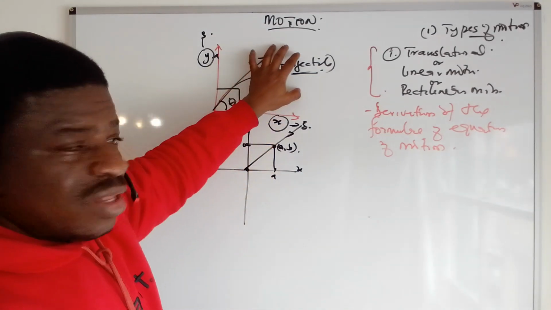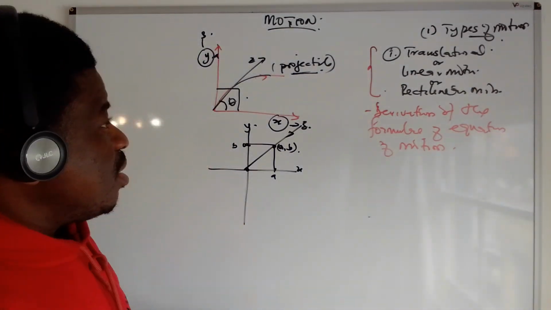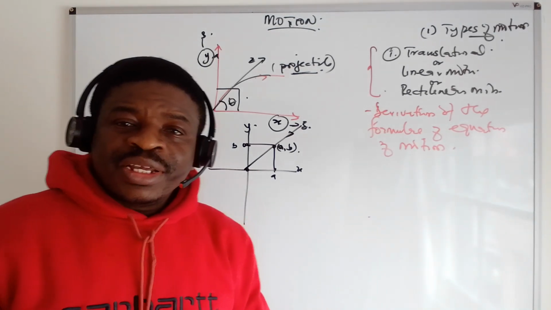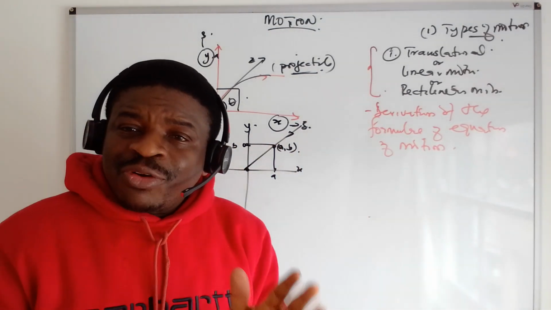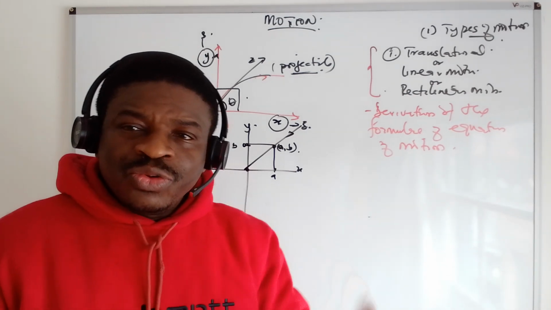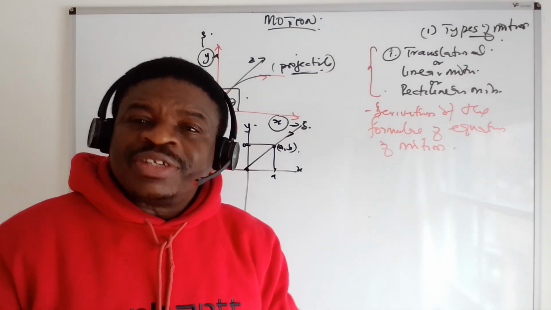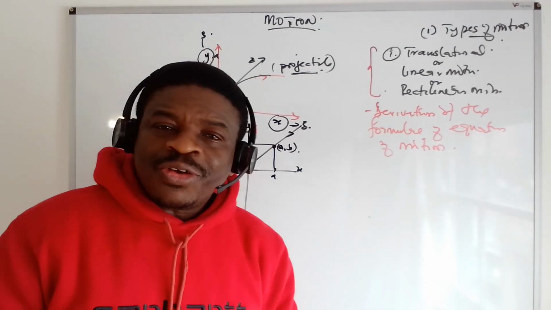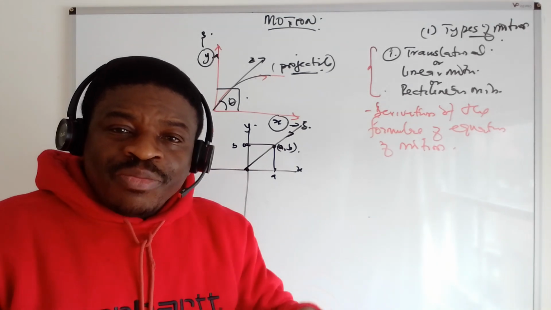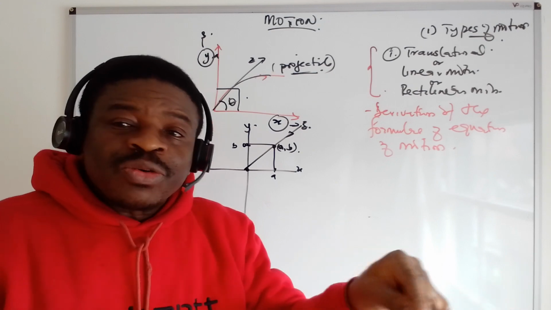We are going to derive the three formulas for this translational motion. The reason for the derivation of these formulas is for you to know how simple it is to derive it, and secondly, to be able to use it. One of the things with physics is that for any formula that you are using, try to know the derivation. Because sometimes the question does not even come on the end point, which is the formula. It comes on the process. During the process whereby you are deriving a formula, sometimes a question comes in between.